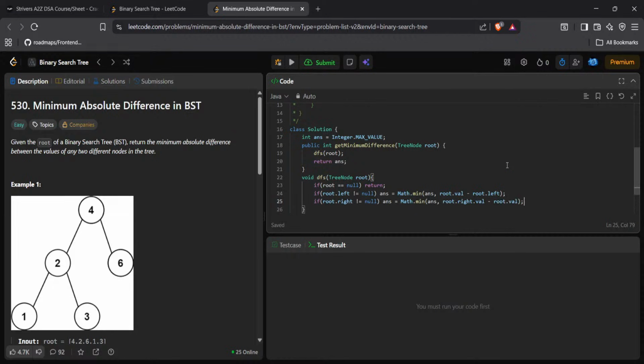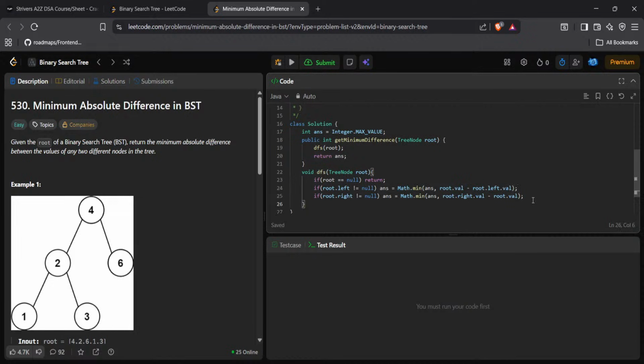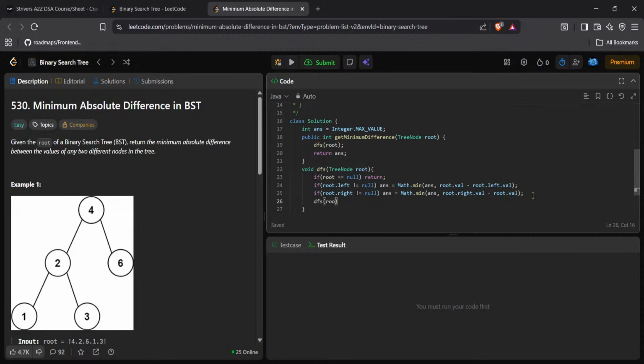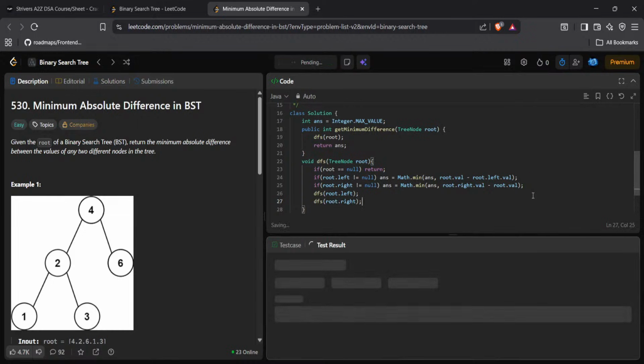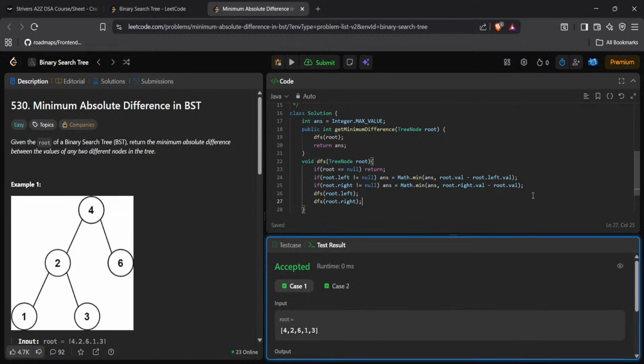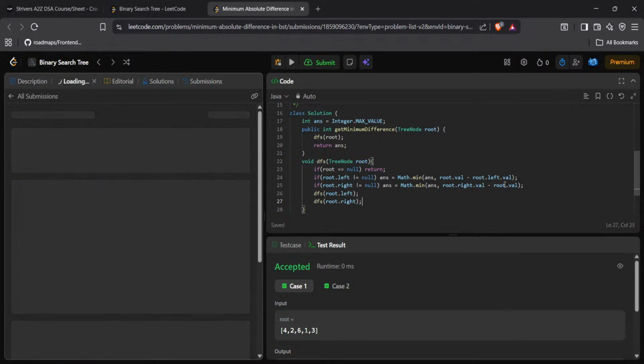Here also I have to write root dot left dot val here. Now I have to call dfs of root dot left and dfs of root dot right. Now let's see, and let's press control enter. I think it should successfully submit.